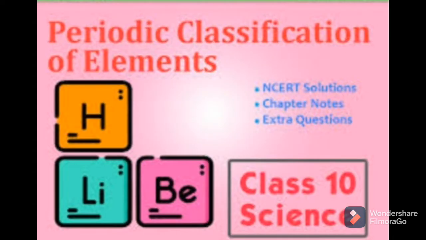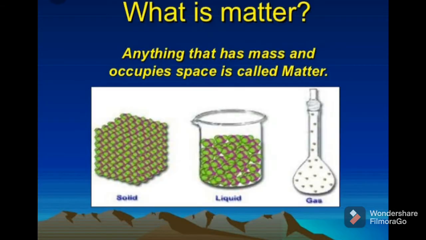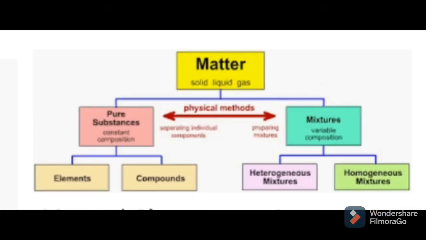Before starting our topic, I want to ask you some questions, because in the previous standard you have studied all these points. So tell me, what is meant by matter? Yes, anything that has mass and occupies space is called matter. In simple words, anything that has mass and volume is called matter. That matter is divided into three types: elements, compounds and mixtures. And in this topic we are going to study the periodic classification of elements.